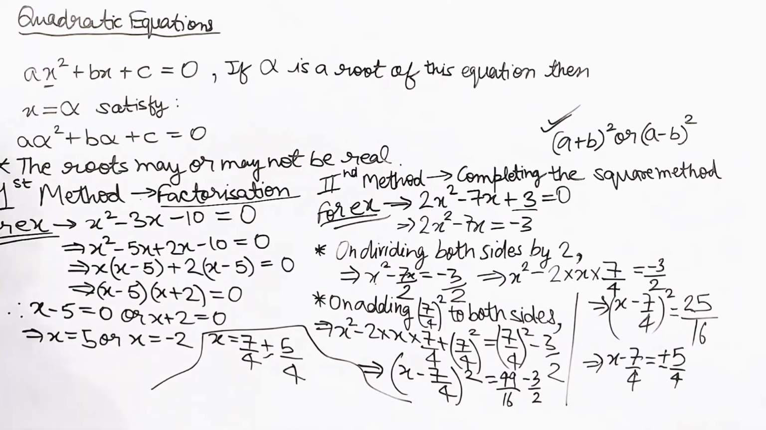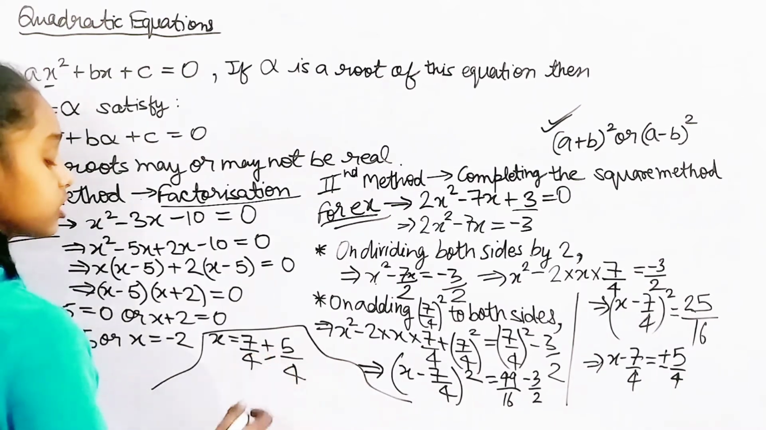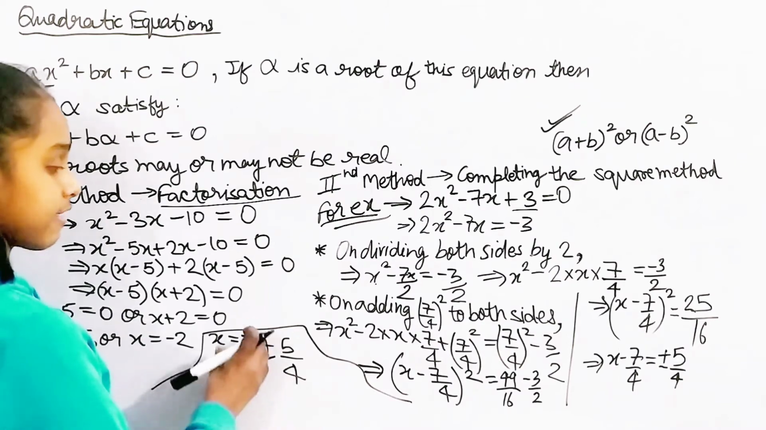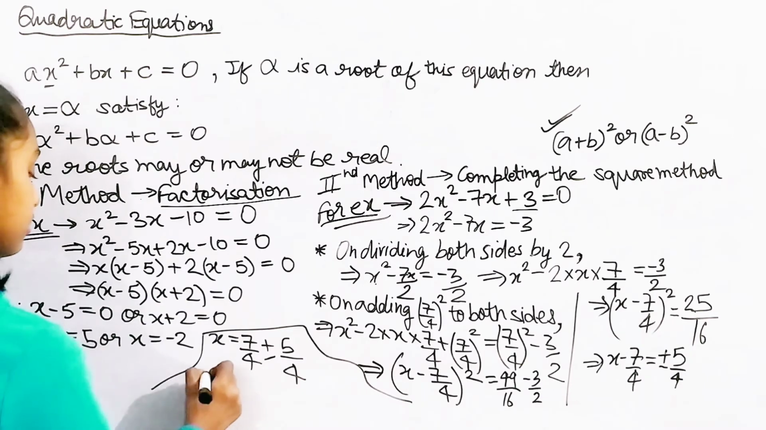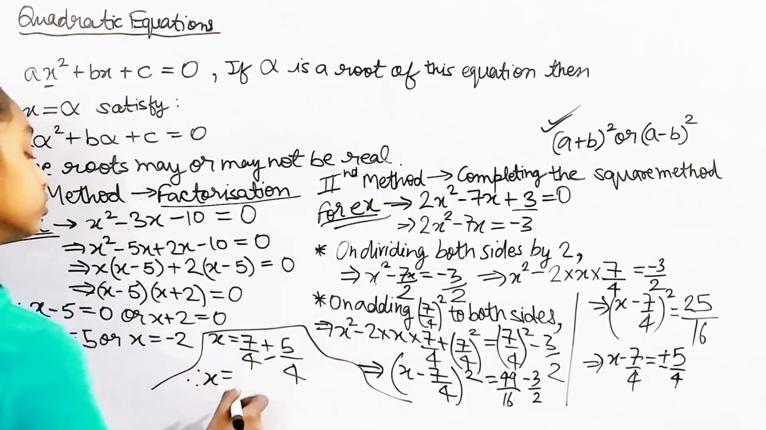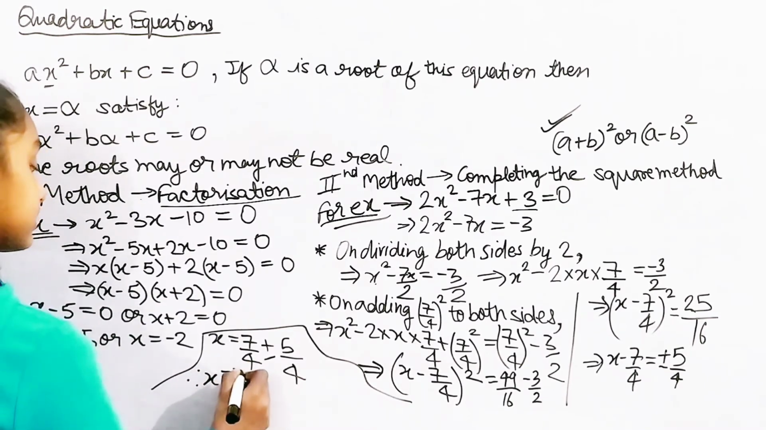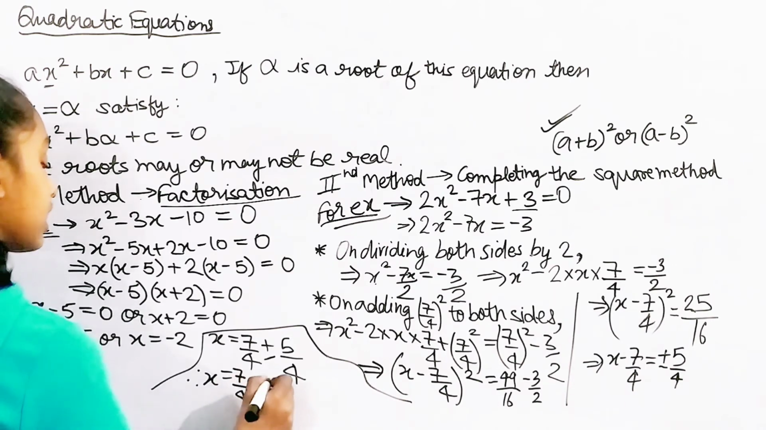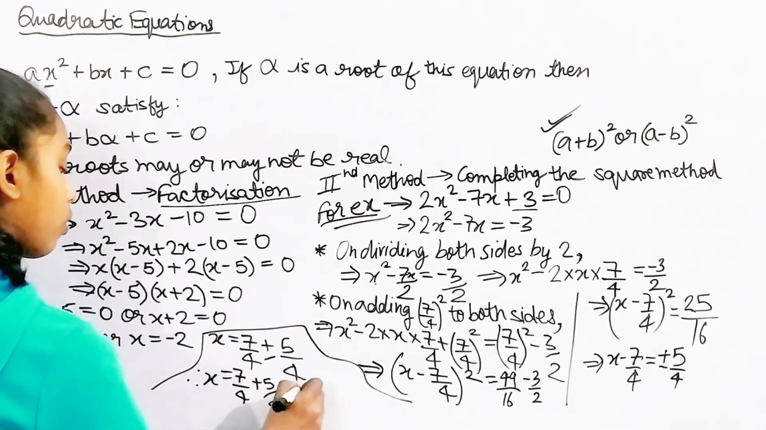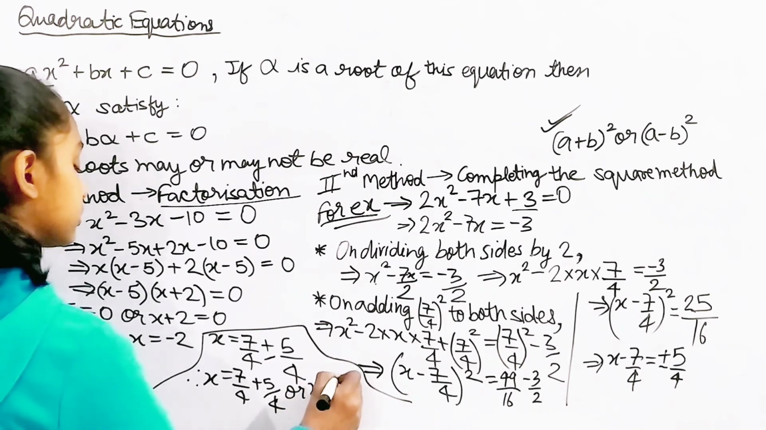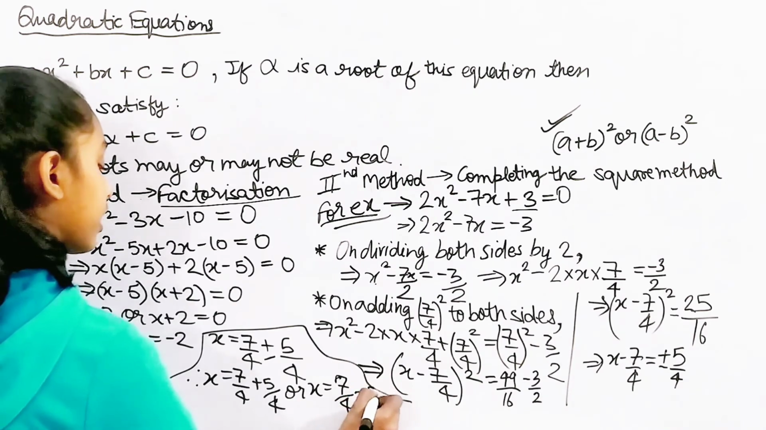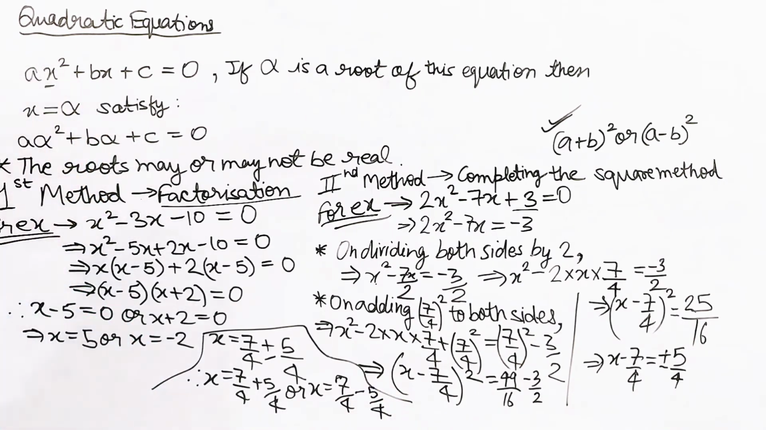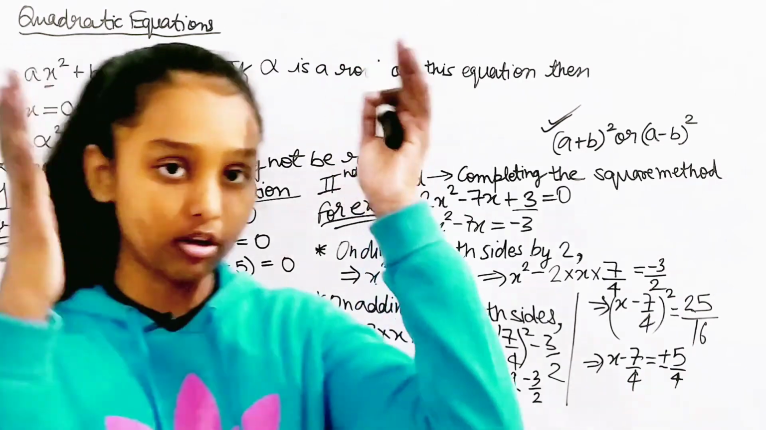So I did nothing here. I just moved the 7 by 4 to the right hand side. And now I can say that this x is equal to 7 by 4 plus 5 by 4, or x is equal to 7 by 4 minus 5 by 4. So this is what we're gonna have at last.